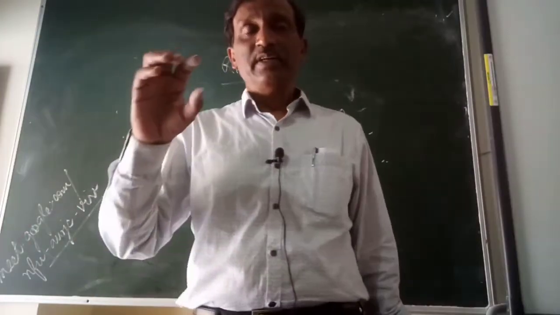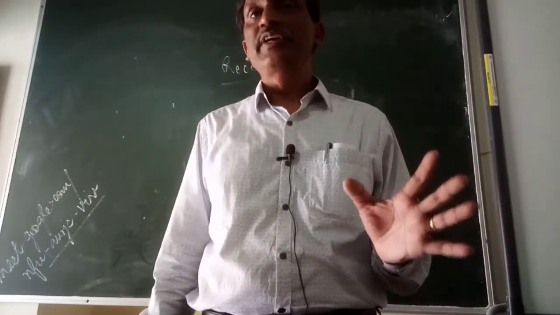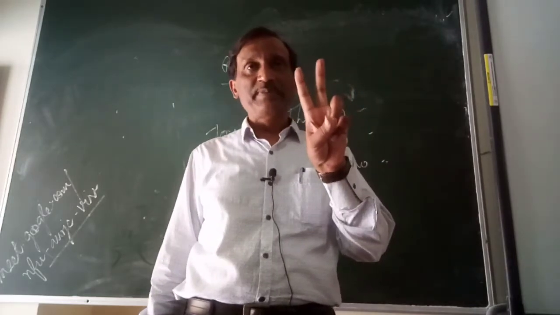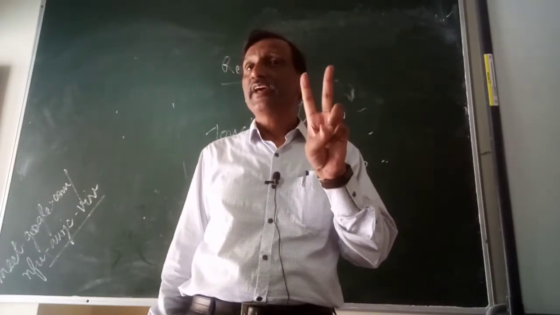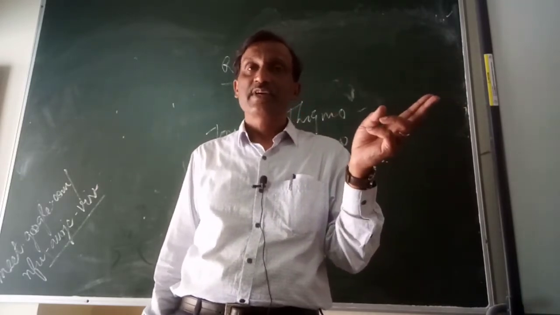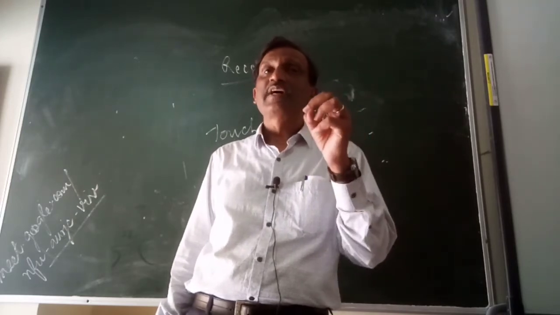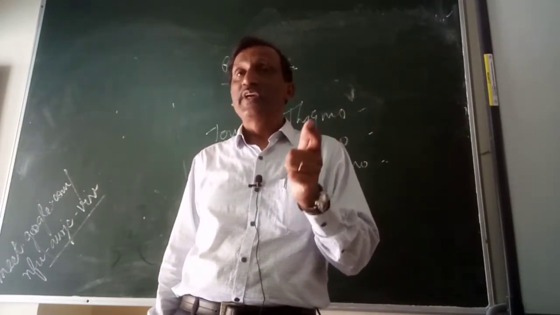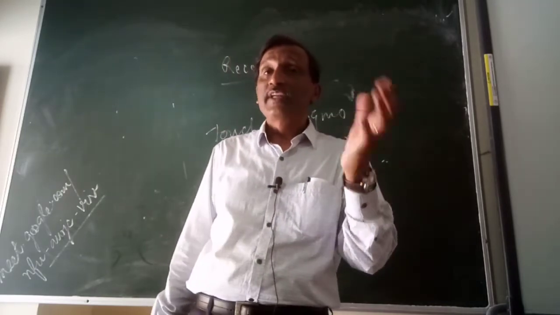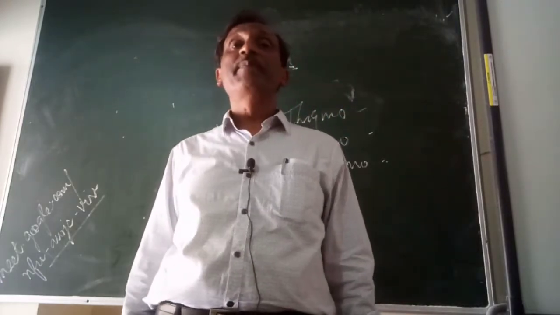So all the various types of sensation and all the different types of control and coordination I already explained to you. Control and coordination in animals are actually of two types, that is the neural control and coordination and endocrine control and coordination. Their importance we already discussed before the holidays. We are saying that the neural control and coordination are very important because they are instant, they are two-way. They are connecting the body like wire lines, like telephone lines. So their importance is very much important. But then at the same time we are saying they are pinpointed.